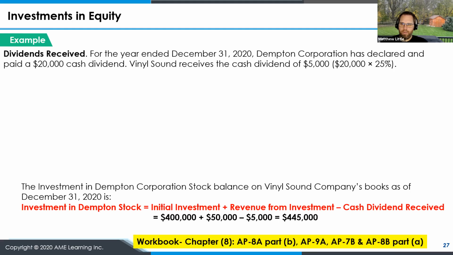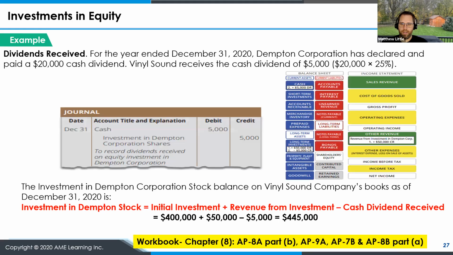Moving on, we might have dividends. So in this example, for the year ended December 31st, 2020, they declared and paid a $20,000 cash dividend. And our portion will be $5,000, being 25% of the $20,000 cash dividend declared. So in this case, we need to debit our cash $5,000, and we need to credit our investment in Dempton Corporation for $5,000. Because remember, dividends are reduced from any net income.